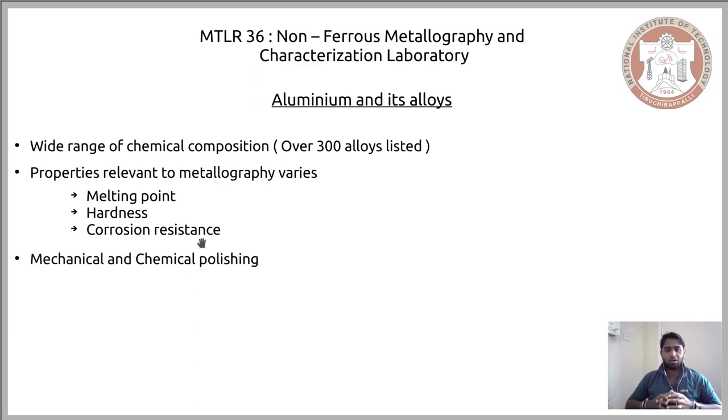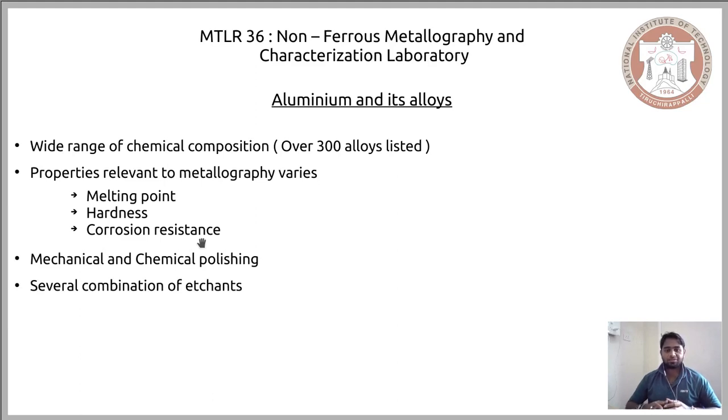Now moving on, one of the properties is hardness, and when you have a significant difference in hardness, you cannot have a single definite polishing technique for all of the aluminum alloys. Depending on the aluminum alloy, we have to first understand if it is hard or soft. If it is hard, you can go for the conventional polishing technique. If it is soft, because of its chemical makeup, then you have to go for electropolishing or chemical polishing.